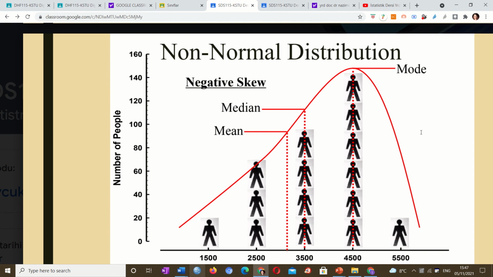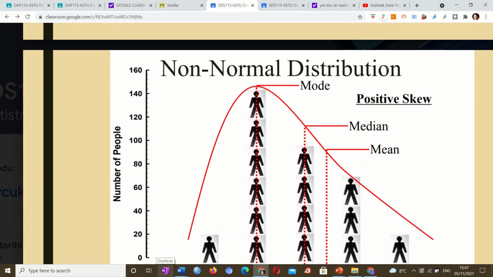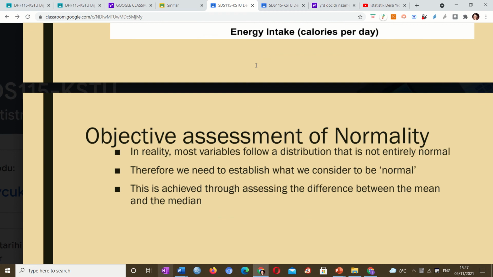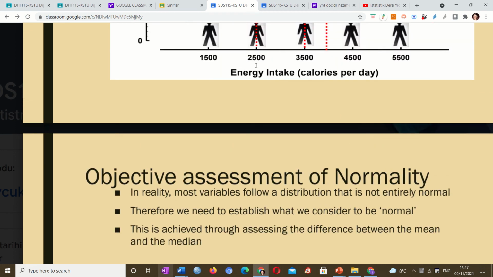And this is a not normal distribution. In this distribution, you see that this part is negative skew. This is the mode. And here you can see that this part is positive skew. This is the mode. What is the difference?